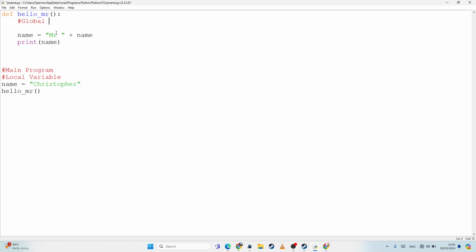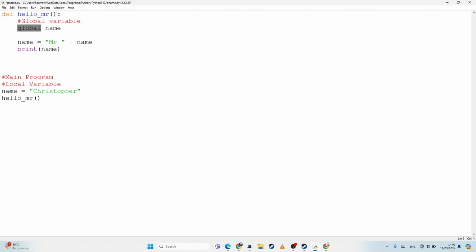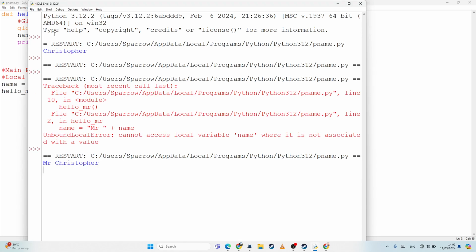Okay, so anyway, I'm going to make a global variable. And to do that, all I have to say is global. And you see it goes yellow, and then the name of the variable. So that's saying use name as a global variable. And now, when I run it, Mr. Christopher. Okay, so that's how you could use a global variable.